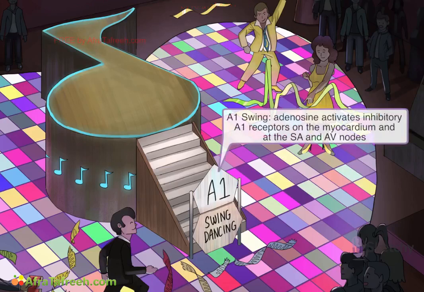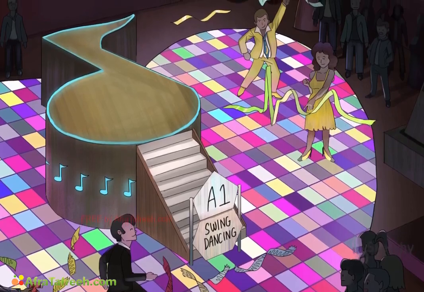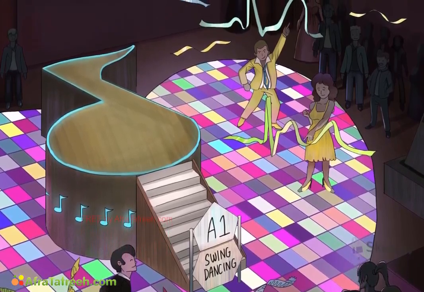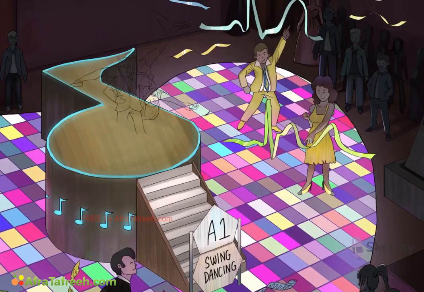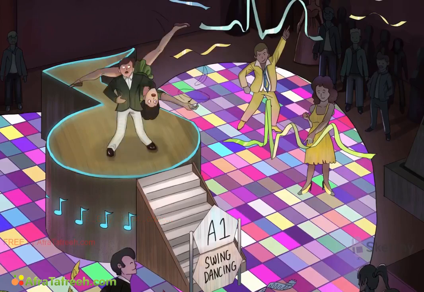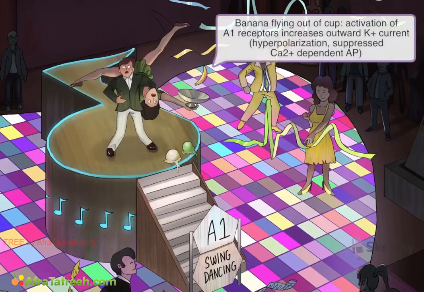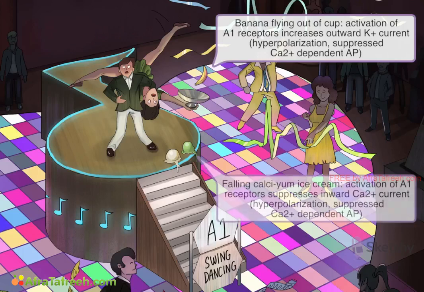Hence the requirement for A1 level training written on the gate that sections off the dancers. Activation of A1 receptors increases potassium conduction and suppresses calcium current. This means that more potassium can move out of the cell, like this potassium-enriched banana flying out of the cup. And less calcium is able to rush into the cell, like this suppressed calcium ice cream scoop fallen onto the